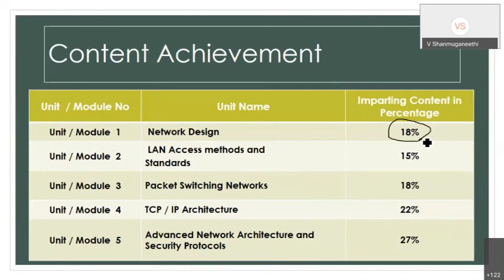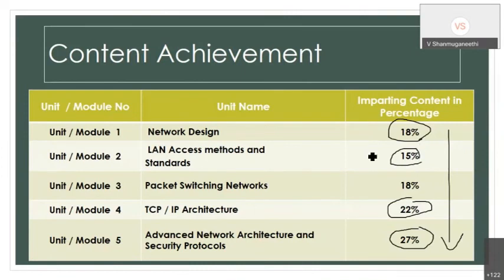Every university has their own criteria in setting these things. Sometimes a university has 20% each. Sometimes the evaluator has the freedom to set it differently, because the fifth unit may be more important than the fourth unit. The second unit may be less important, but the first unit is more important than the second unit. If you have the freedom, you can set it like that. Otherwise, you can say 20% for all of them.